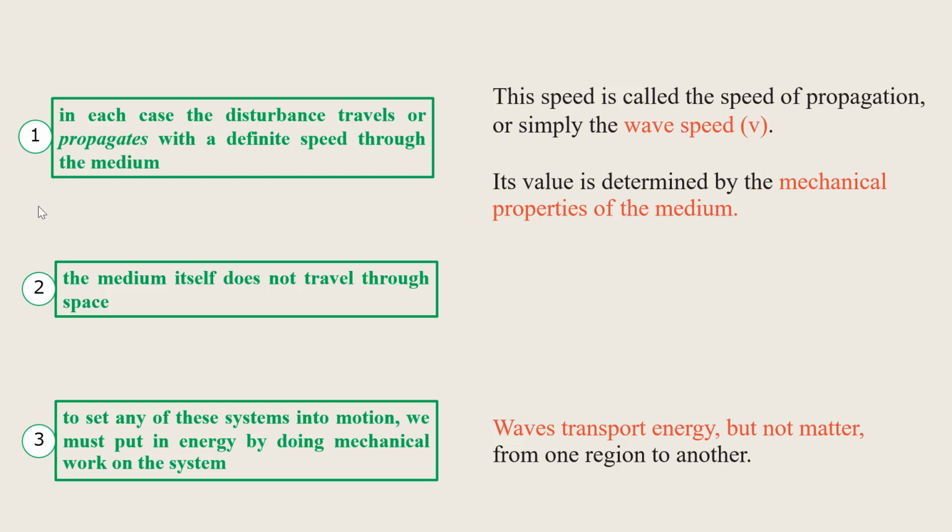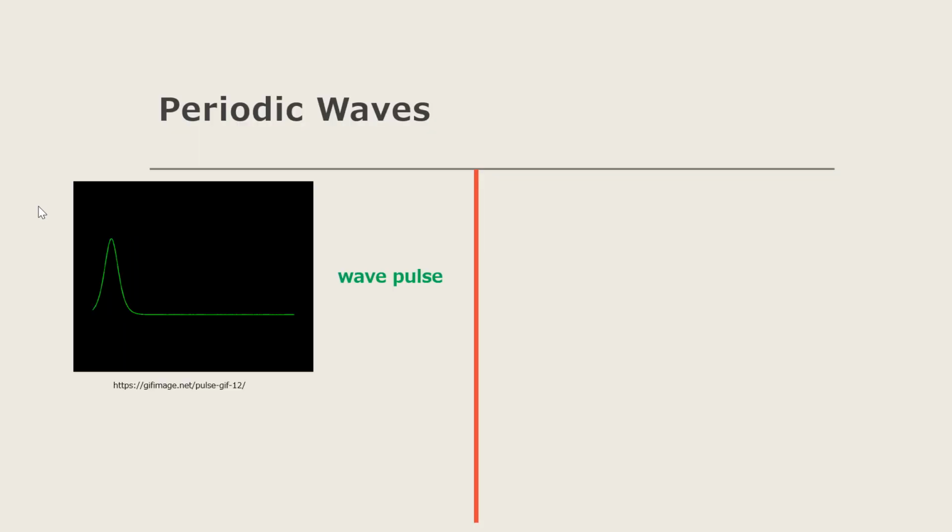Now suppose a stretched string is shaken up and down just once. The result is a single wiggle or pulse that travels along the length of the string, such as this one. Note that when the pulse has passed, the string is restored into its straight line shape or its equilibrium state.